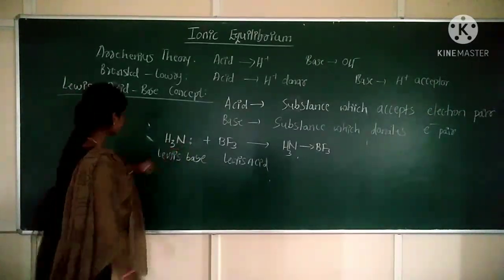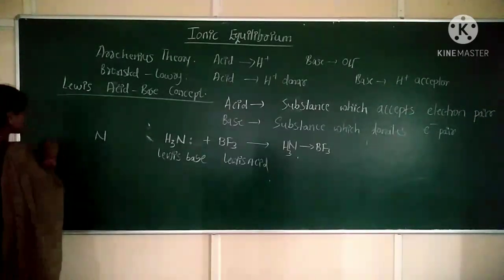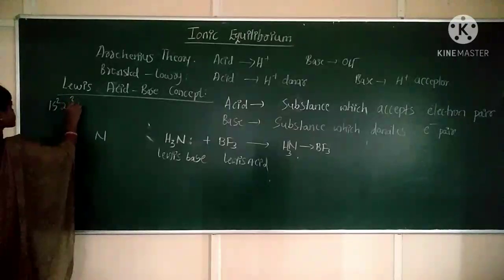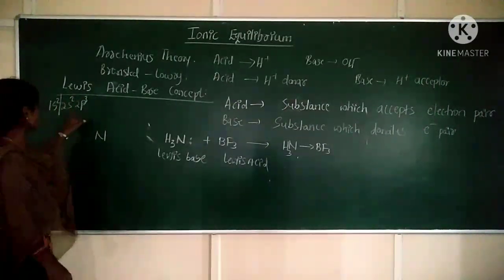Now look at this. Nitrogen is the central atom. What is the configuration of nitrogen? Configuration of nitrogen is 1s2, 2s2, 2p3. Correct? 7 electrons.